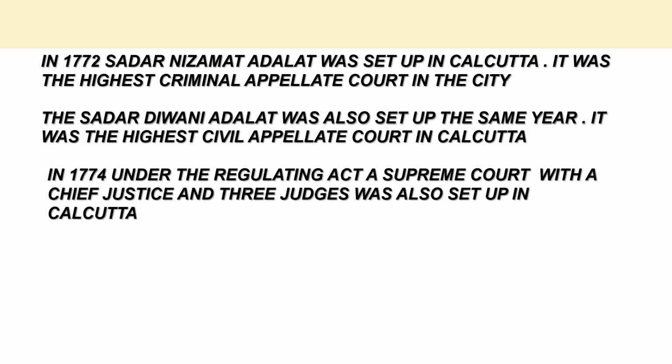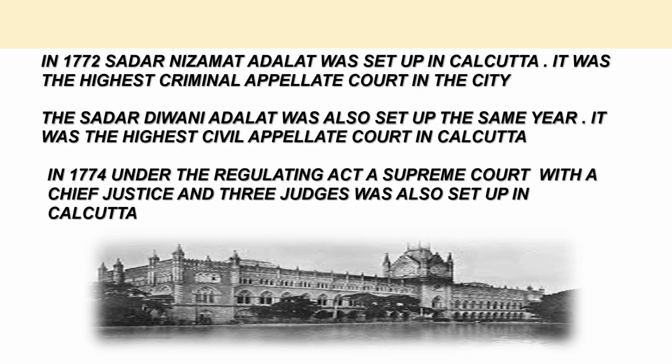In 1774, under the Regulating Act, a Supreme Court with a Chief Justice and 3 judges was also set up in Calcutta. Now, this is the image of the Supreme Court set up in Calcutta, but here it is important to note that the Supreme Court was established to administer English laws and had jurisdiction over the British subjects. The Sadar Diwani and Nizamat Adalat functioning in Calcutta were not under the jurisdiction of the Supreme Court. They administered local laws and were headed by Indian judges.